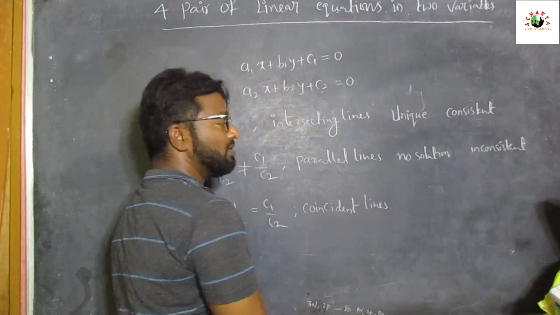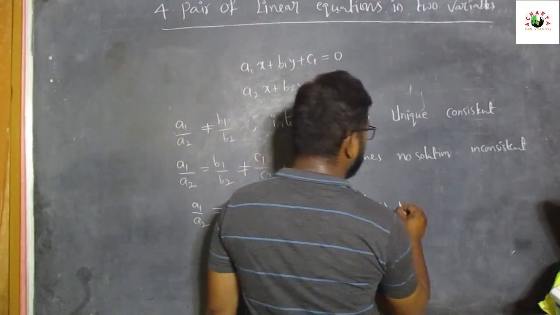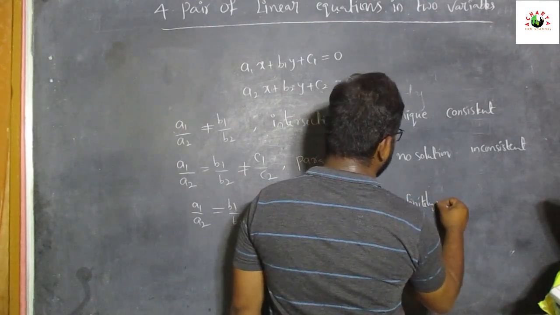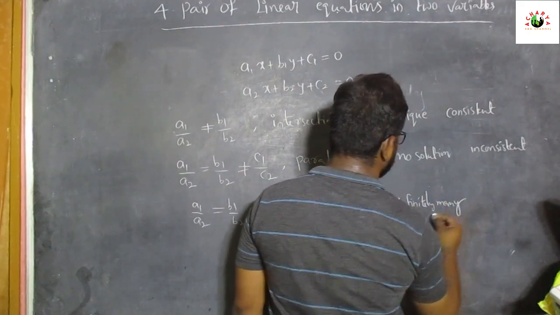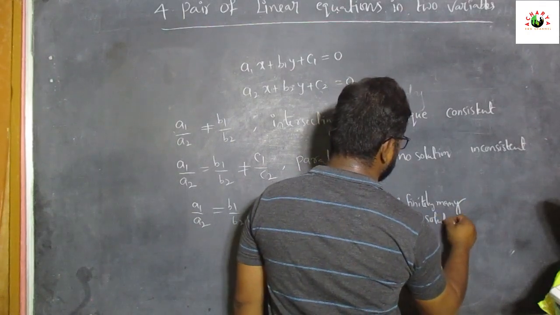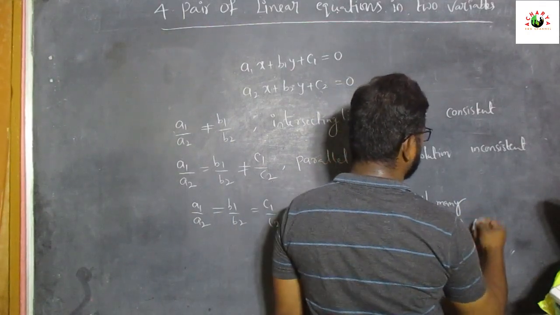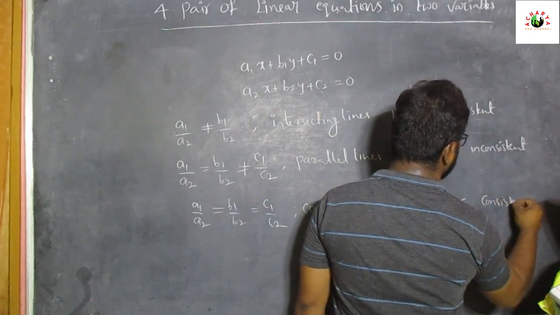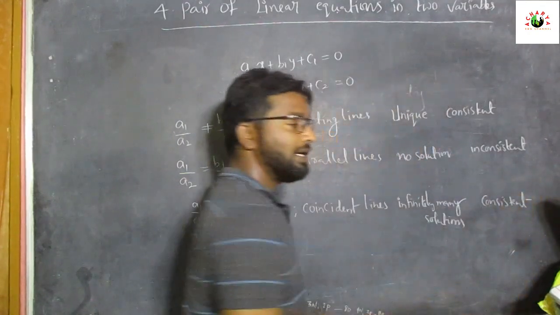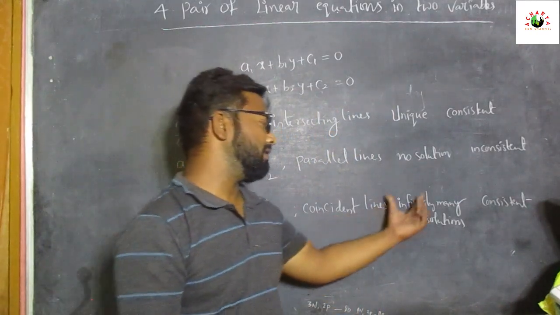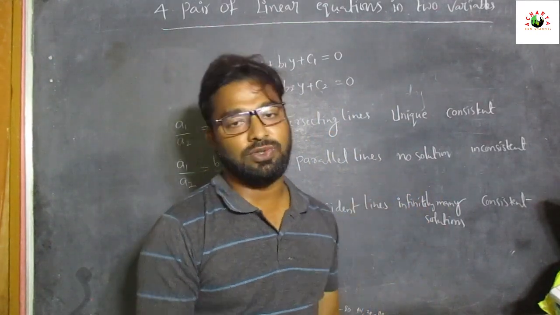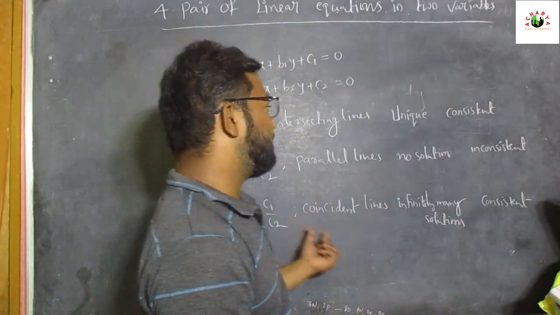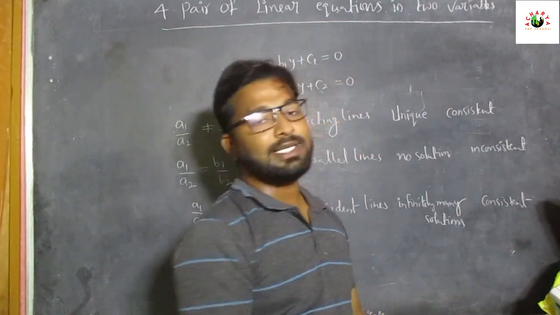So it has how many solutions? Infinitely many solutions. So the equation is consistent. Why consistent? This equation has more than one solution. That way the equation is consistent.